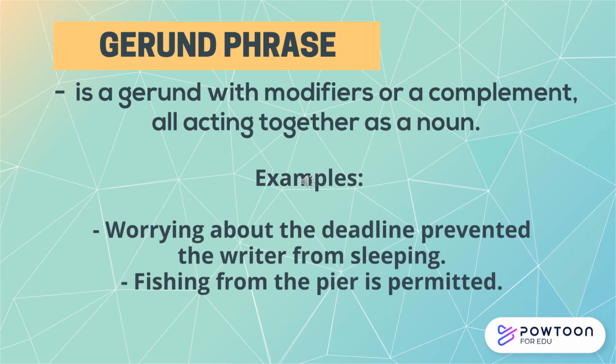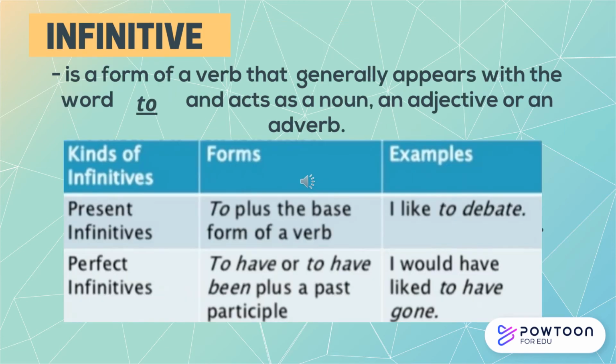Let's move to infinitive. So we have here the infinitive. An infinitive is a form of a verb that generally appears with the word to and acts as a noun, an adjective, or an adverb. There are kinds of infinitives. The first one is the present infinitive. The form of present infinitive is to plus the base form of a verb. For example, in the sentence, I like to debate.